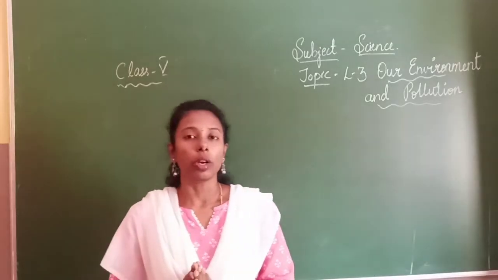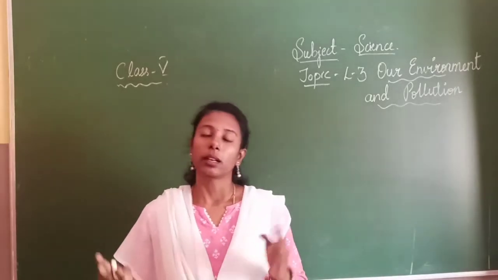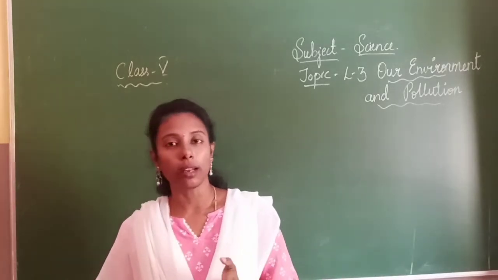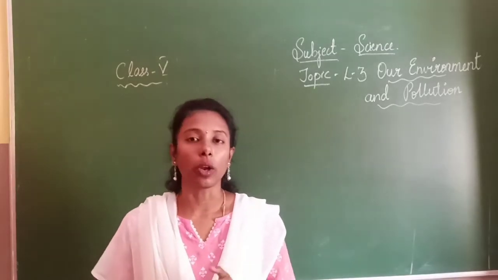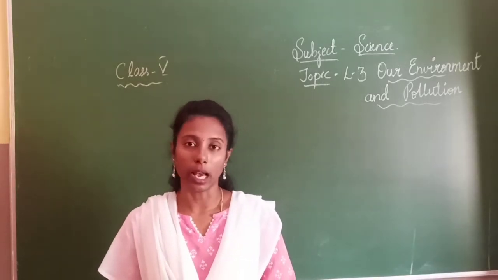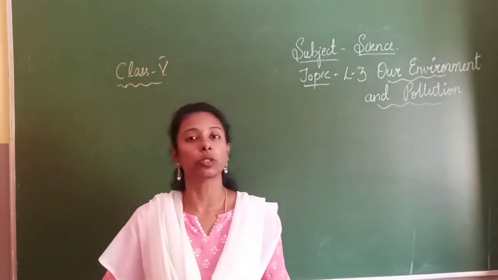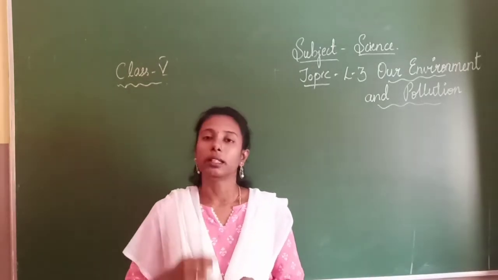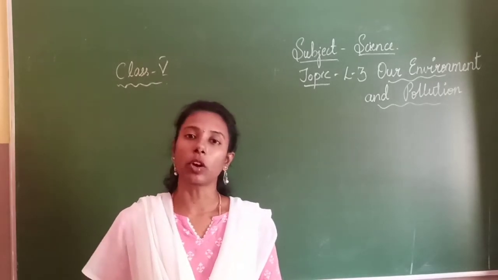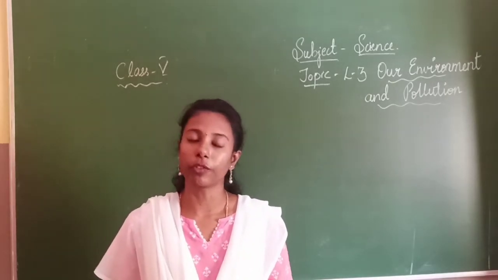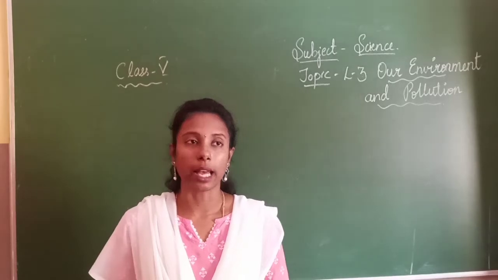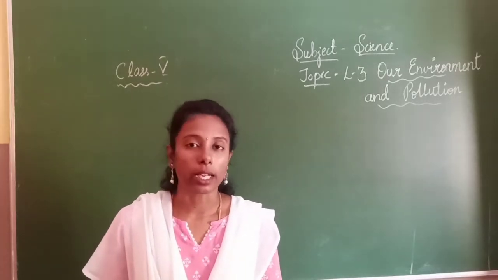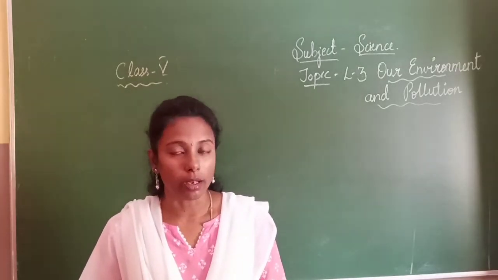Now, what I would like to say is, both living and non-living forms depend on each other. And living forms also depend on other living forms. For example, we humans depend on both plants and animals for food and other purposes. From plants, we get a variety of medicines, timber, correct?